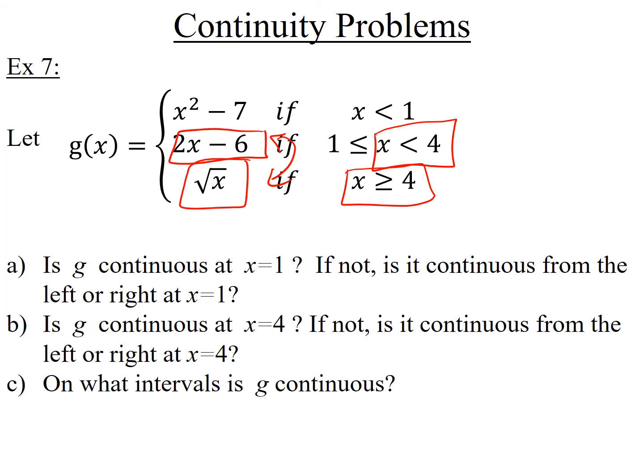So the way it's going to work is you're going to figure out what's happening at 1, whether it's fully continuous, continuous from the left, continuous from the right, or none of those. Then you're going to figure out what's happening at 4. Is it continuous from the left, continuous from the right, fully continuous, or none of those? And then we're going to make up some kind of argument using the results that I already gave you to figure out what's happening at all the other numbers and hope that at all the other numbers it's continuous. So, okay, let's go ahead and get started. Let's do 1 first.